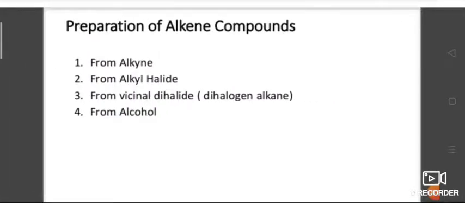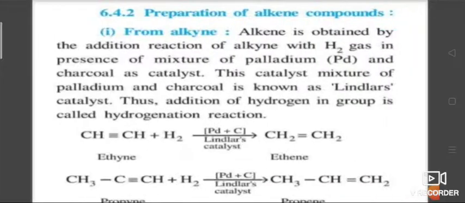Preparation of alkene compounds. Alkenes can be prepared from different compounds. First one from alkyne, next one from alkyl halide, next one from vicinal dihalide, next from alcohol.